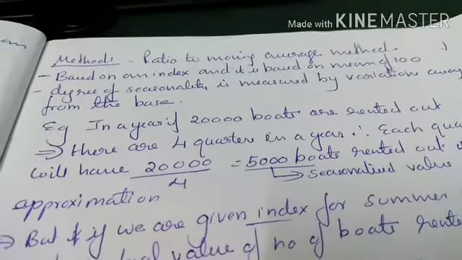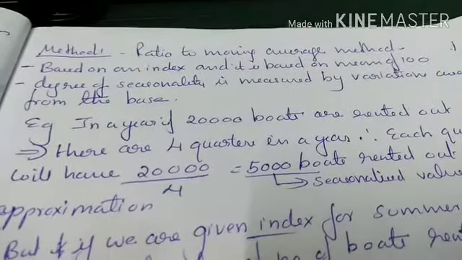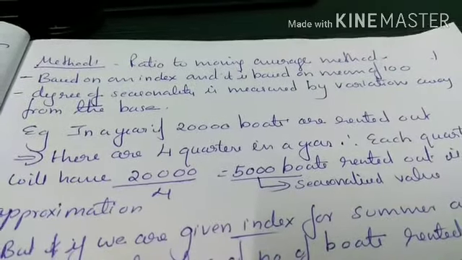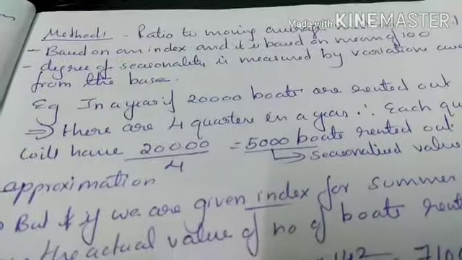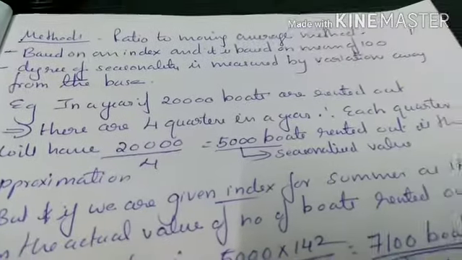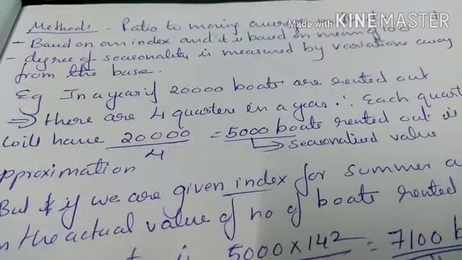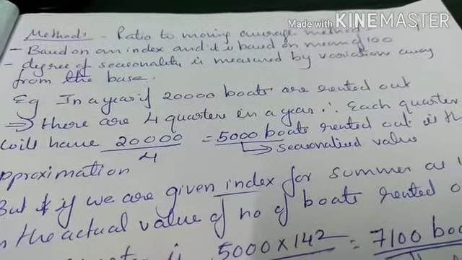Here it is based on an index and it is based on a mean of 100. The degree of seasonality is measured by variation away from the base. We can easily understand this ratio to moving average method by this example. In a year, if 20,000 boards are rented out, there are 4 quarters in a year.